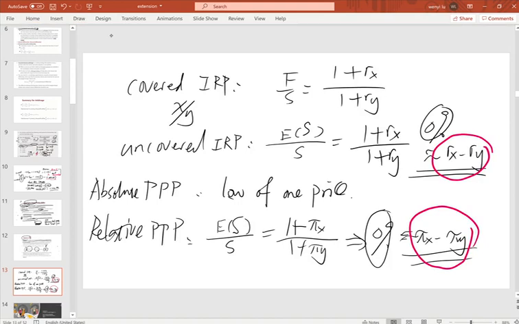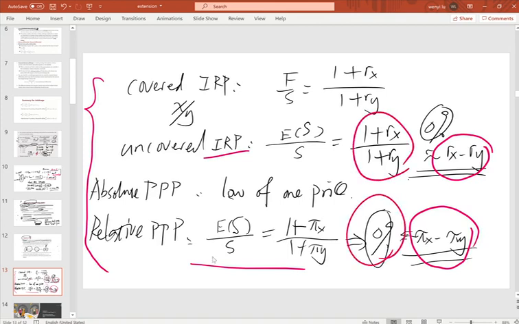Okay, so that's the parities. We did not go into detail in class; now I just want to give you some extension. You are not required to memorize these parities, but you need to know why they are useful and how we can use them to judge the change of the exchange rate in the future, by using these two differences: the interest rate difference and the inflation rate difference. So that's our extension.